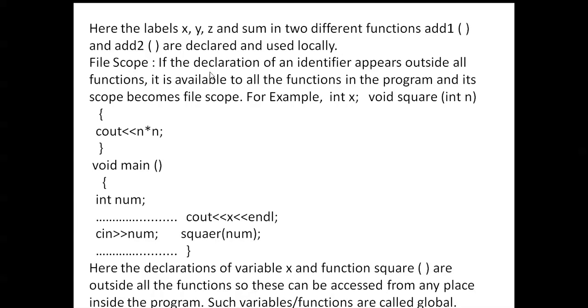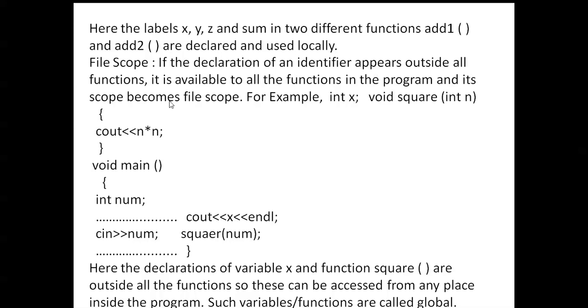File scope: if the declaration of an identifier appears outside all functions, it is available to all the functions in the program, and its scope becomes file scope.